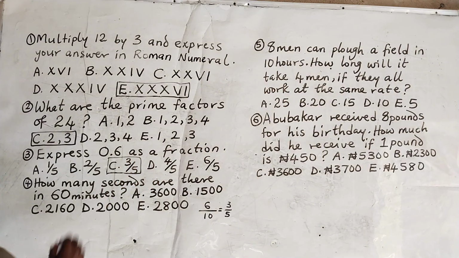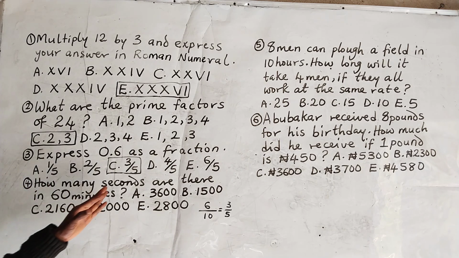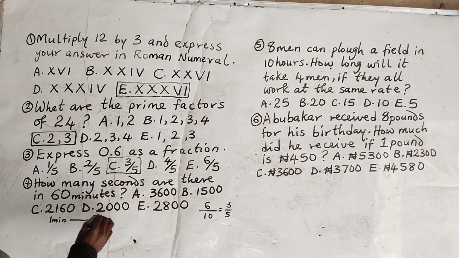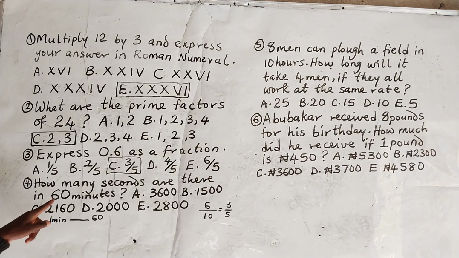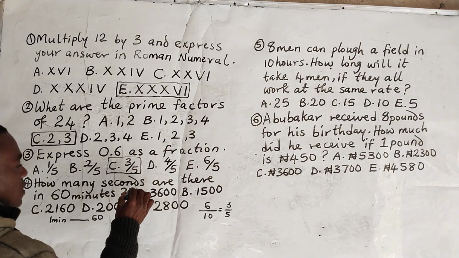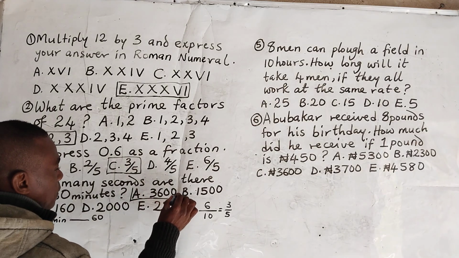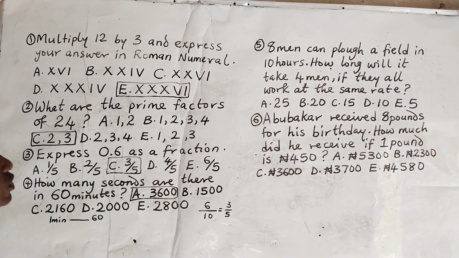We now move to question number 4. In question number 4, we are asked how many seconds are there in 60 minutes. Now, 1 minute is equivalent to what? 60 seconds. Therefore, 60 minutes will be what? 60 multiplied by 60. And 60 multiplied by 60 will give us 3,600 seconds.